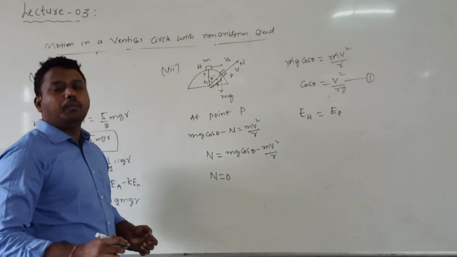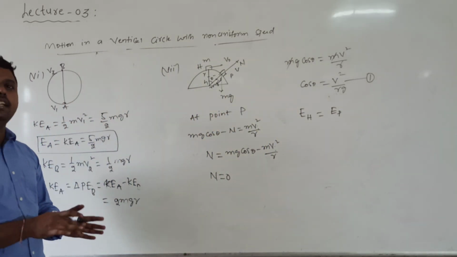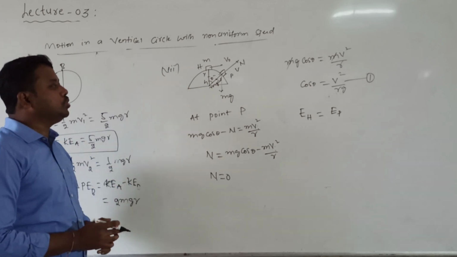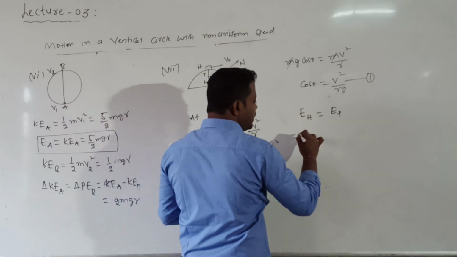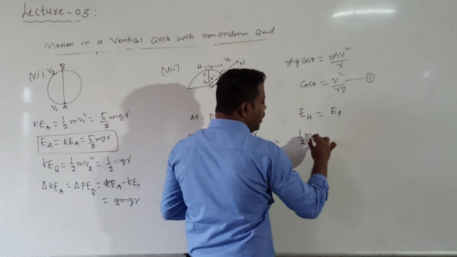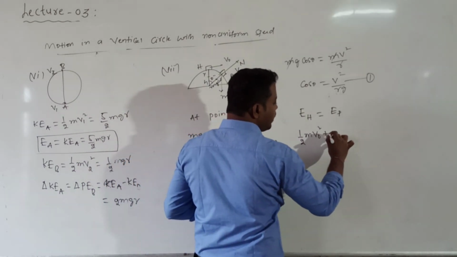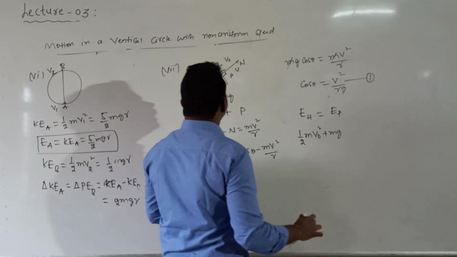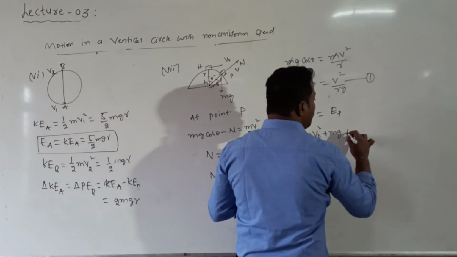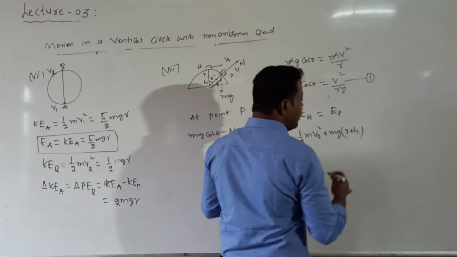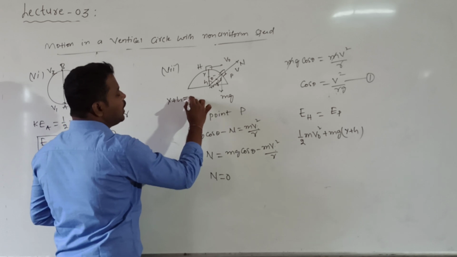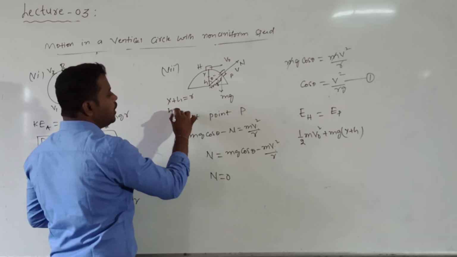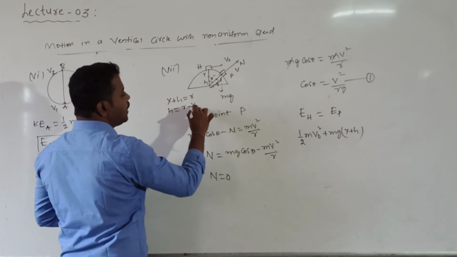At point m, the body is at a certain height and it is also in motion. Then what can I write? It has both kinetic energy and potential energy. Kinetic energy is 1/2 m v naught square, plus potential energy given by m g (y plus h). This y plus h, from the diagram, is equal to r. So h is equal to r minus y.